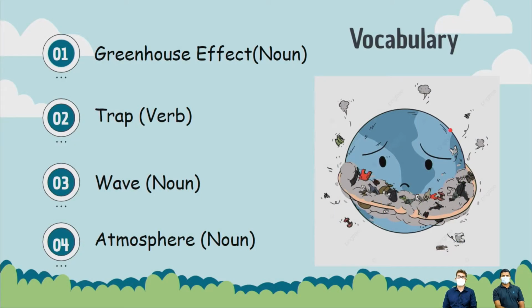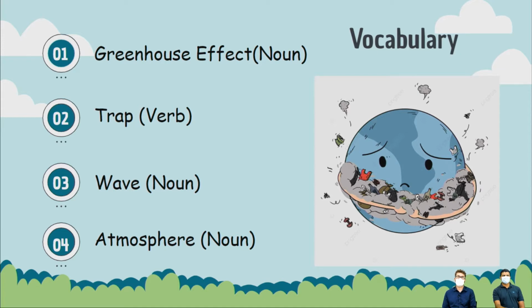Okay, so the vocabulary, number 1, the greenhouse effect. That's the topic for today. We will see this after, but it's basically the Earth getting hotter because of the greenhouse effect. Number 2 is trap. When you feel trapped, you are surrounded by something that does not let you move out. When you set a trap for a snake, you catch the snake. When you set a trap for a big animal, you capture the animal. Animals in the zoo are trapped inside a cage.